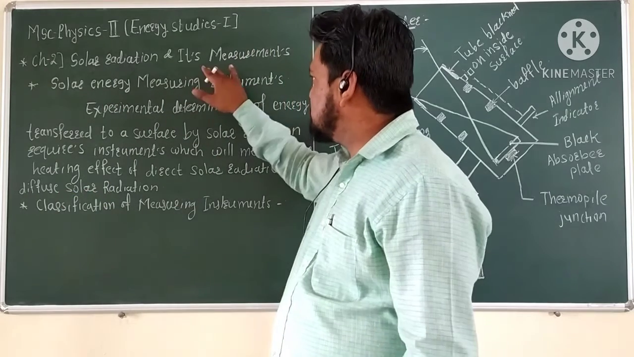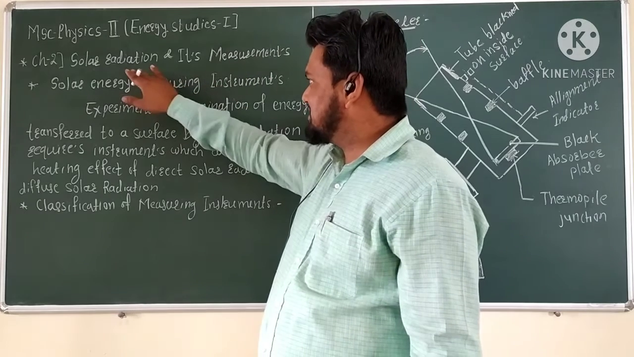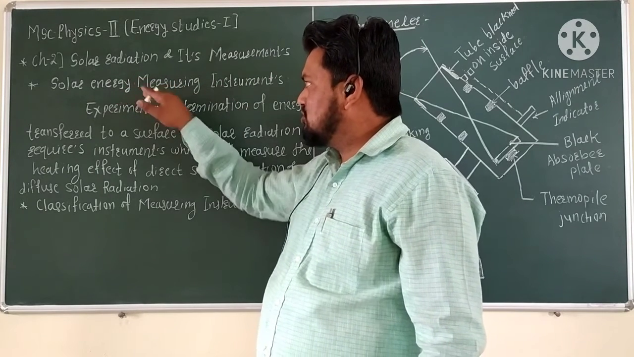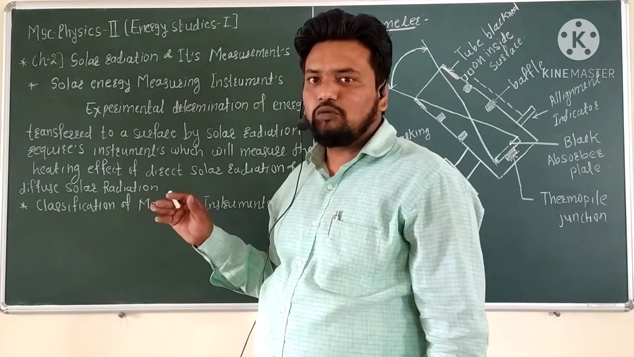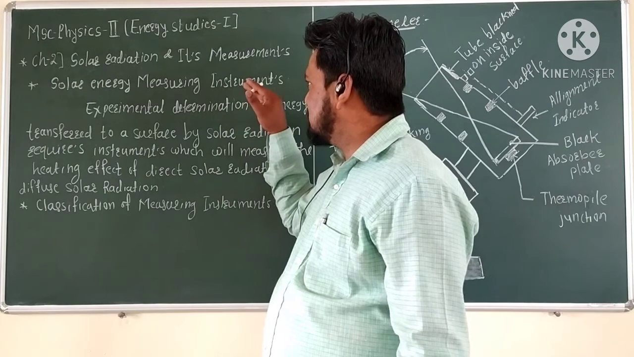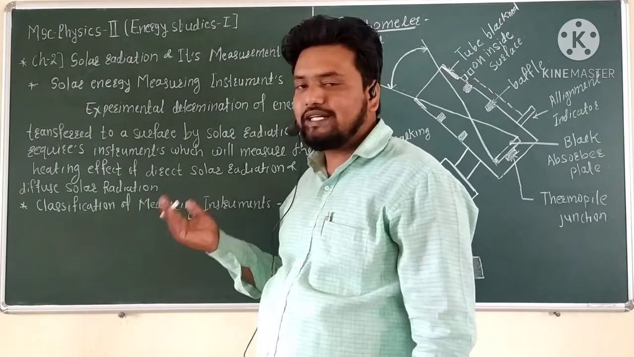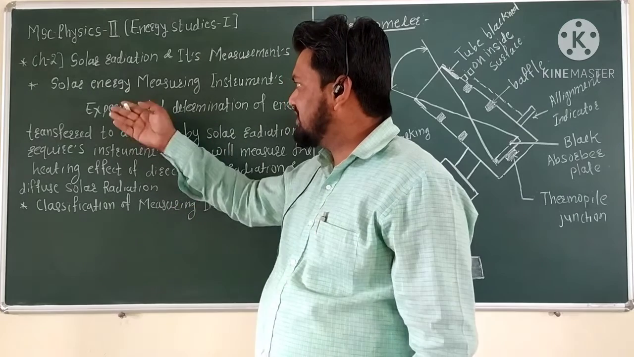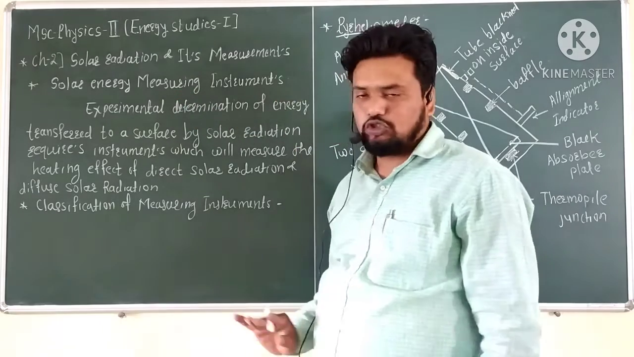Now the next point is its measurement. This is the solar radiation which is received at the earth's surface. What type of radiation is it and what is its range? This can be determined with the help of measuring equipment that can calculate or detect solar radiation. So next we want to see the solar energy measuring instruments.